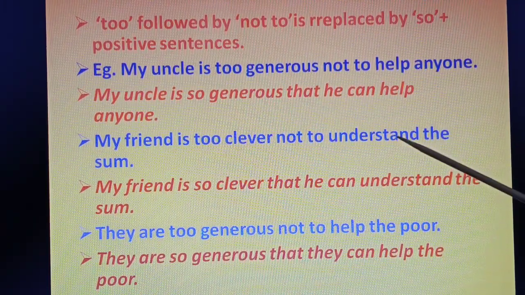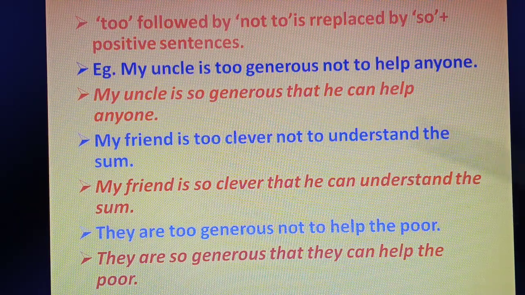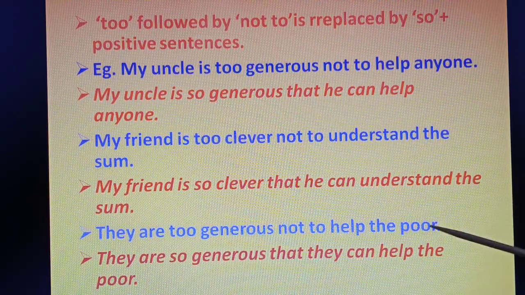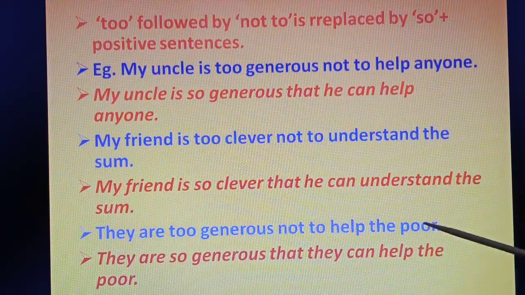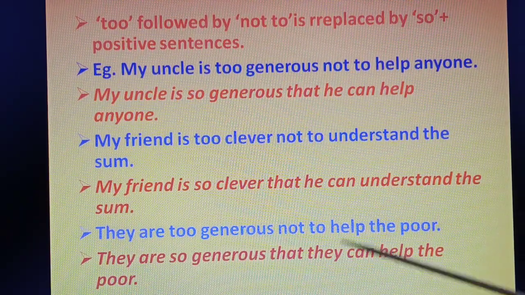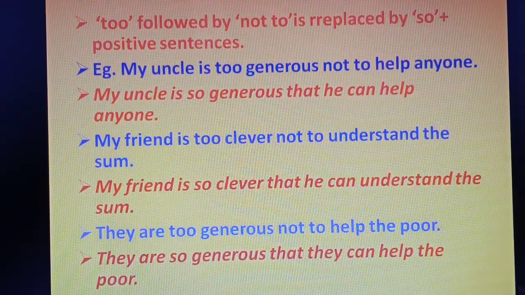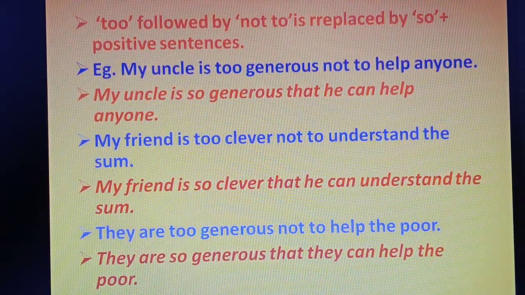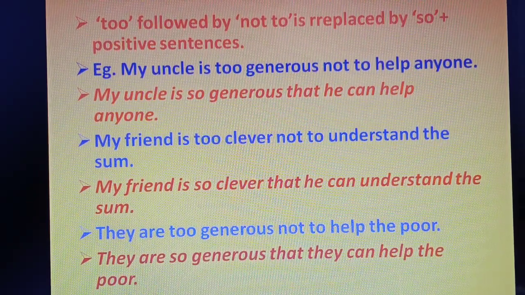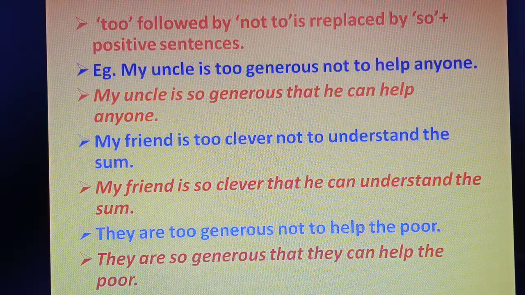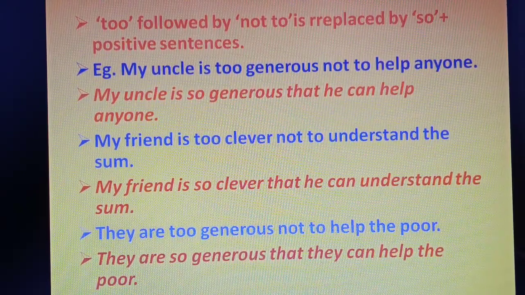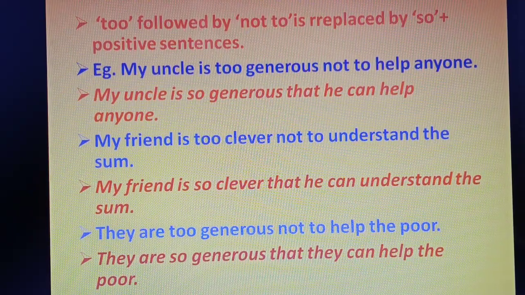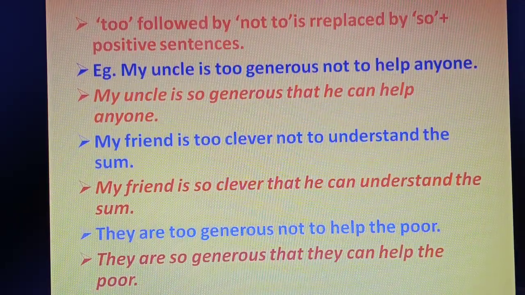One more example. My friend is too clever not to understand the sum. That means my friend is so clever that he can understand the sum. They are too generous not to help the poor. They are so generous that they can help the poor. Are you understanding? So there are three types, or let's say three ways, to remove this "too". Remove the adverb "too". The question will come like this only. Either you will have to notice "too" followed by another "to", or only "too", or "too" followed by "not to". These are the three steps you have to learn.